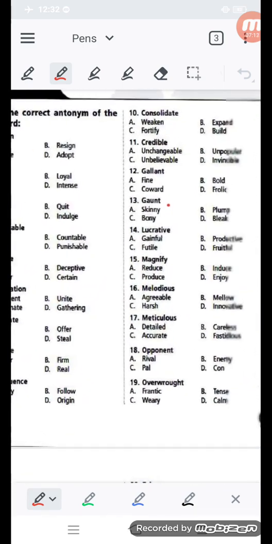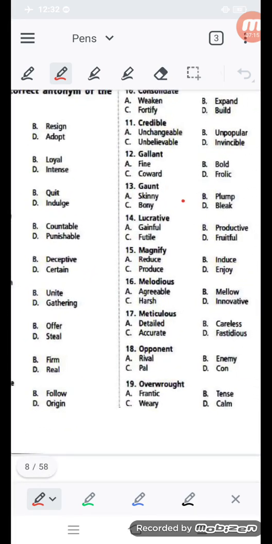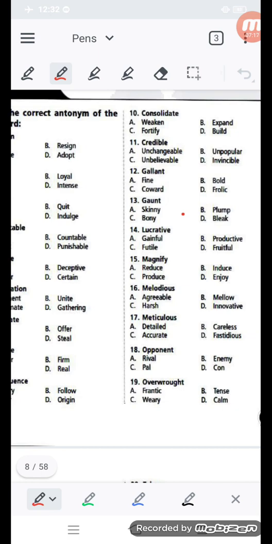Now question number 10, you can see consolidate. Consolidate, its opposite meaning. Is it weaken? Is it expand? Is it fortify? Is it build? So fortify, build, these look the same. Expand is also looking the same. What is not the same? That might be the answer, like weaken. Weaken means make weak. So consolidate's opposite meaning, solid, opposite weak, like this.